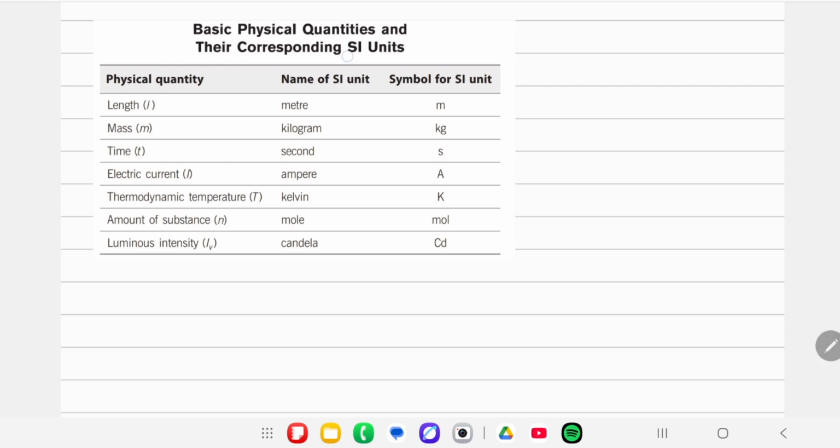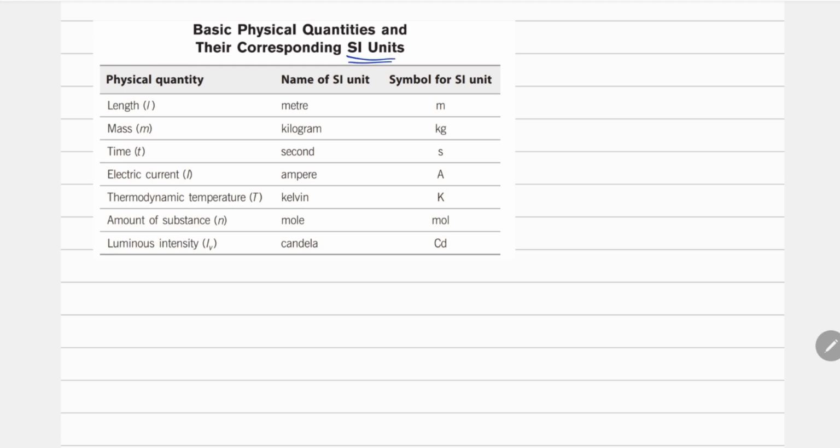Now you might be wondering what the meaning of SI is, right?